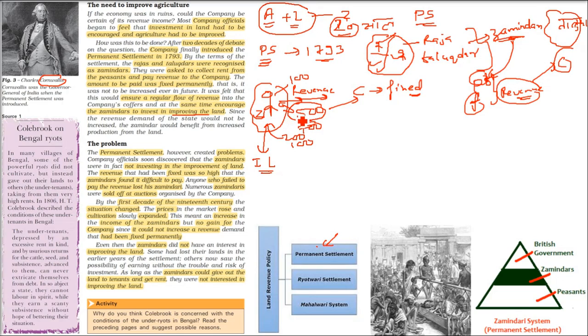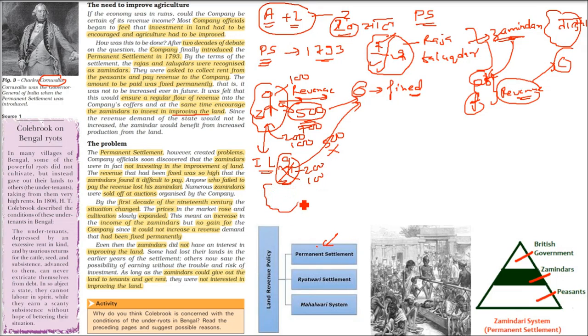These all are examples, right? The revenue which had to be given to the company, the Zamindar could not pay. Zamindars were not getting that money. It was huge for them. So 500, the Zamindar was not able to pay. Sometimes he is getting 200, sometimes he is getting 100. So the company would do what?